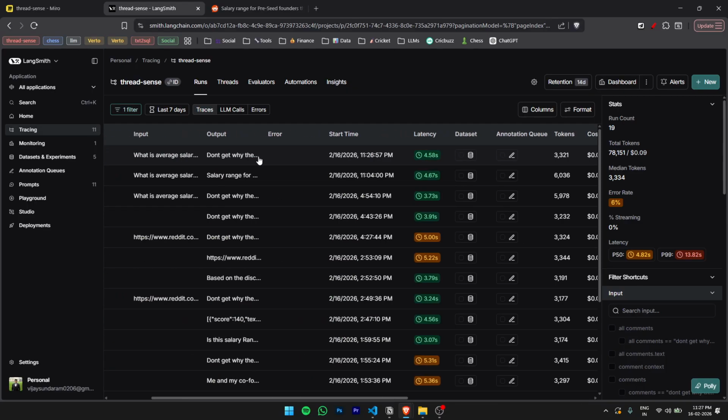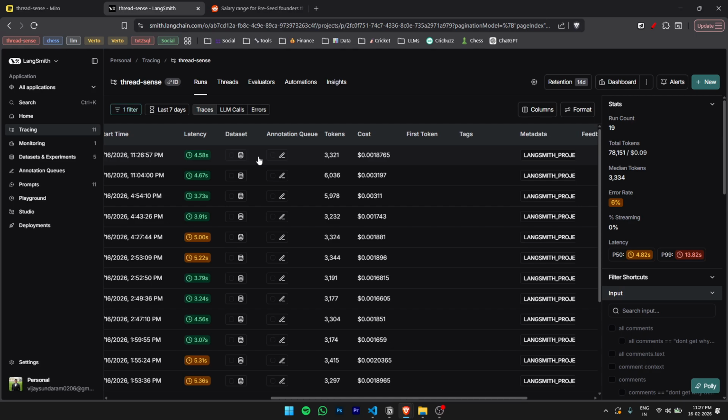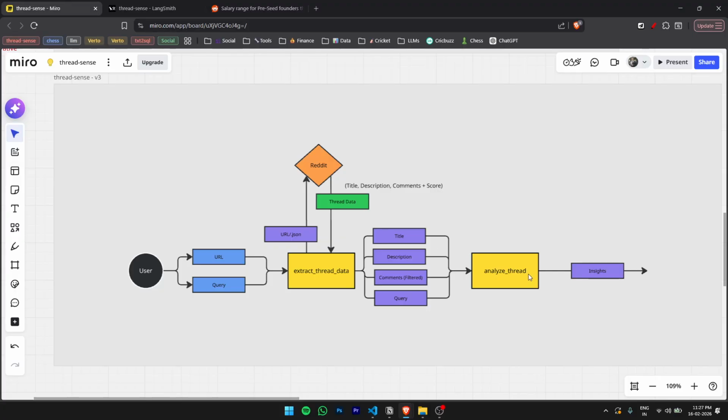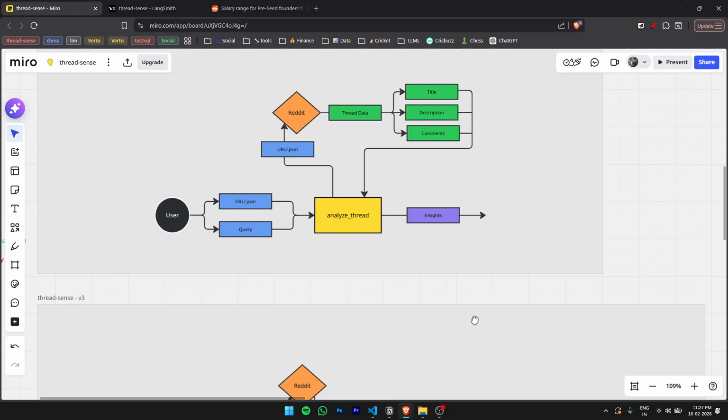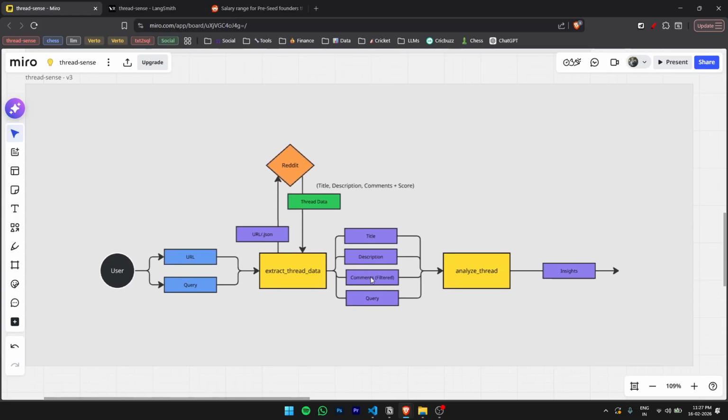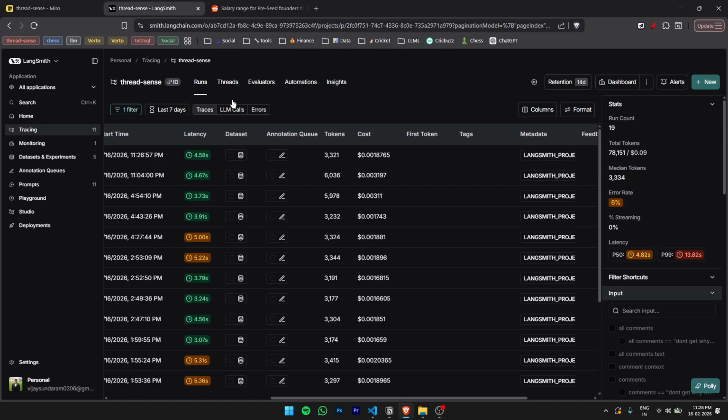Yeah, one thing that you'll notice immediately is, although the time, the latency, has pretty much remained the same, the token usage has reduced by almost half. And you also see the underlying cost has reduced drastically. Now, why is this? It's quite obvious for us now, that earlier we fed in the entire comments, but now we are prioritizing only the top 50% of comments that are useful for us, right? So the eventual context that's flowing into the LLM is less, and hence the reduced token usage, which is a win for us.